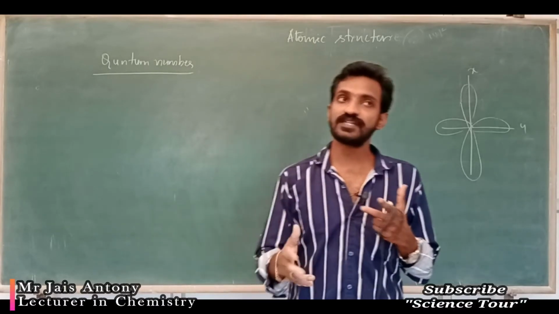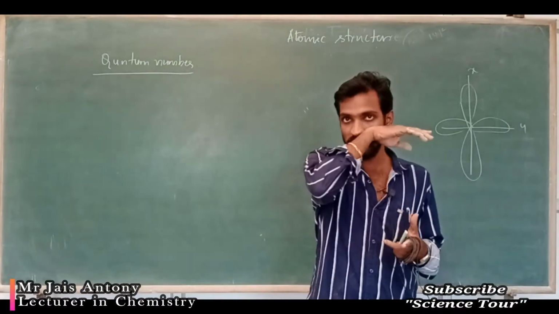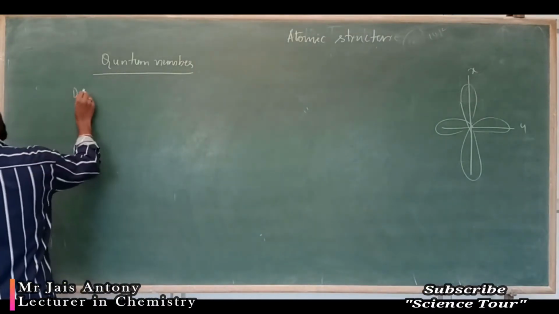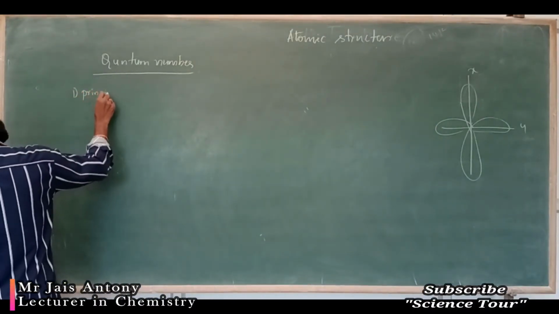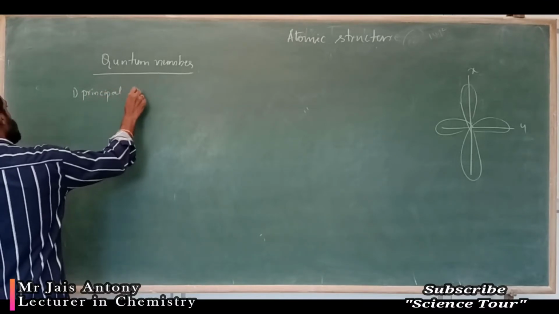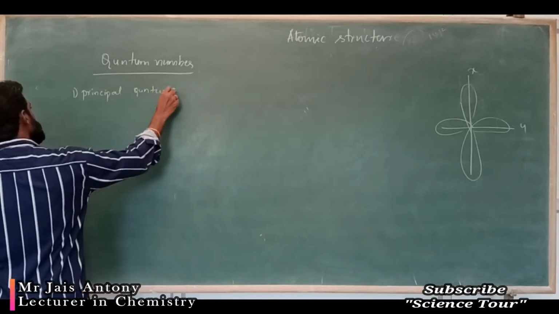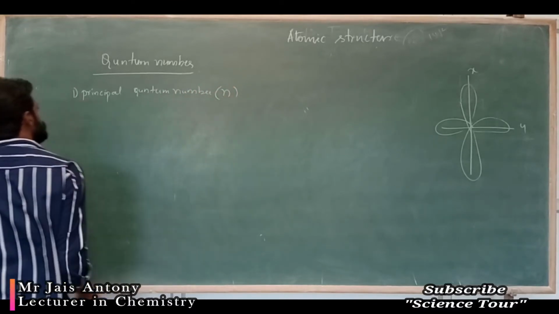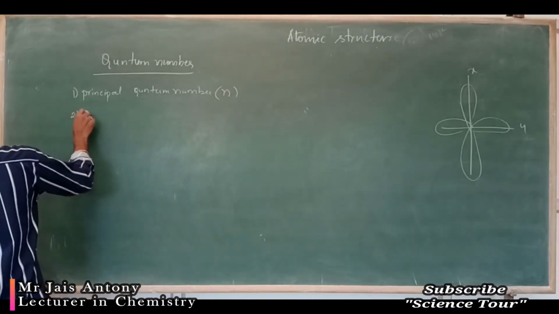So that we will study under quantum numbers. Mainly 4 quantum numbers are there. One is the principal quantum number, which is represented by n. Second is the azimuthal quantum number.